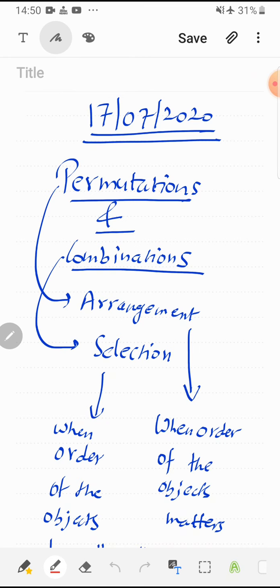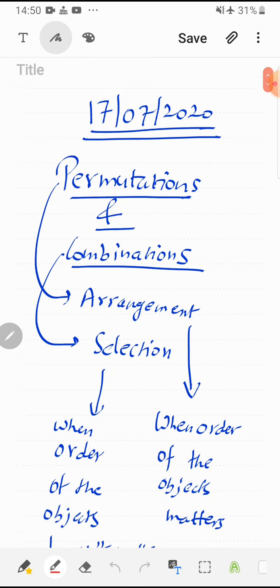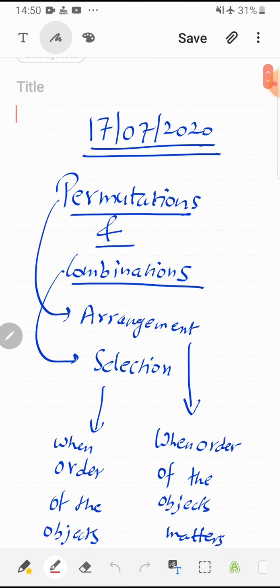First of all, let us understand the meaning of permutation and combination, because in this chapter you are going to find word problems, and obviously it is not specified which problem belongs to permutation and which problem belongs to combination. So we have to identify the difference between permutation and combination. Permutation means arrangement and combination means selection. Now the question is still the same: what is the difference between arrangement and selection?